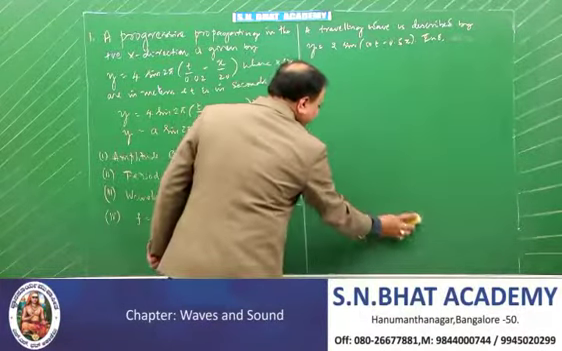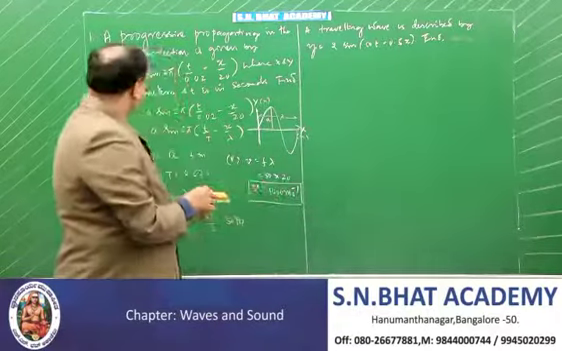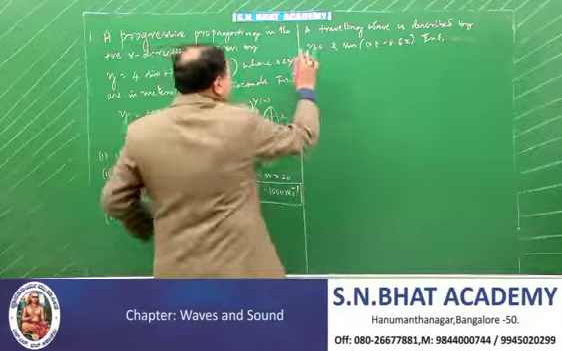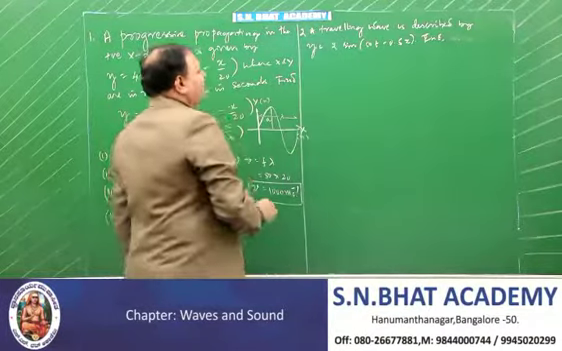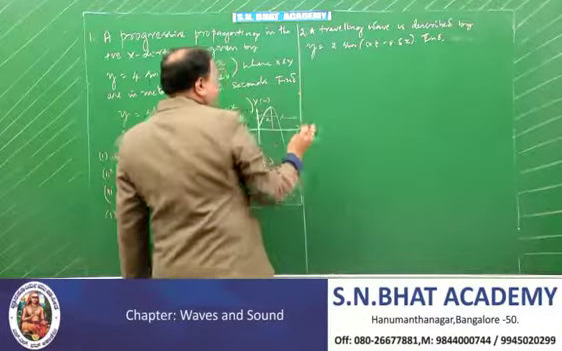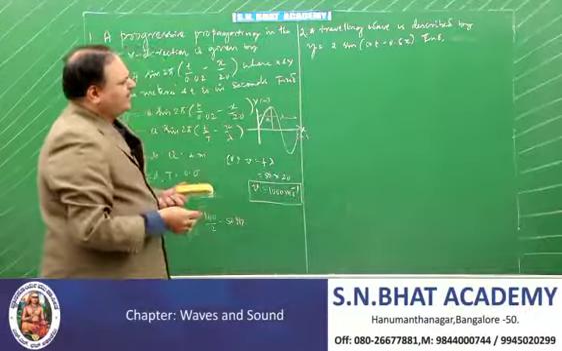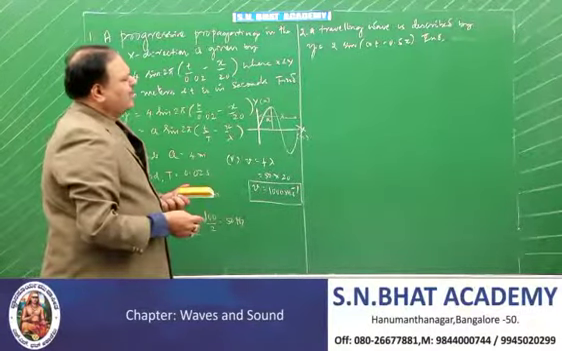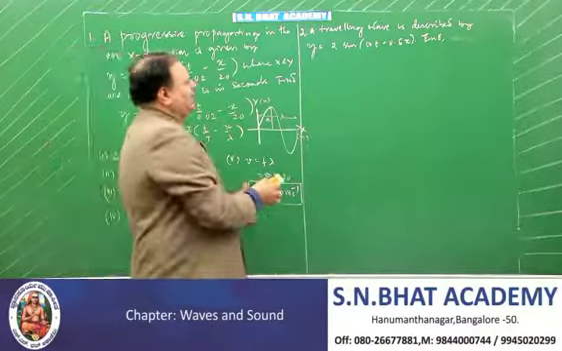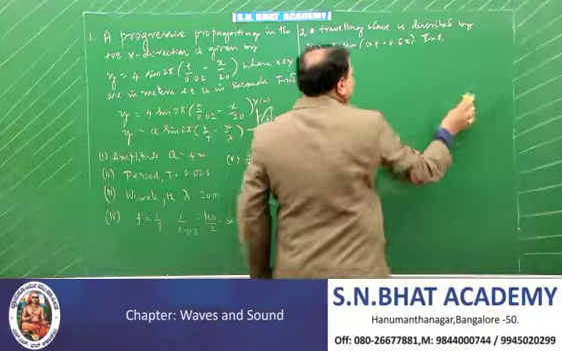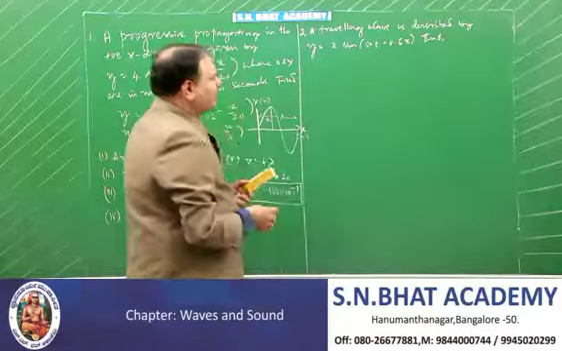The other problem here is this one. A wave, that is a traveling wave or a simple harmonic wave, is described by the equation y is equal to 2 sine of 50t minus 0.5x. Fine. What can you find? You can find everything for this. Look at what we can find from this one.